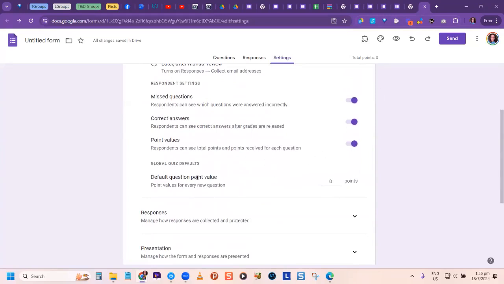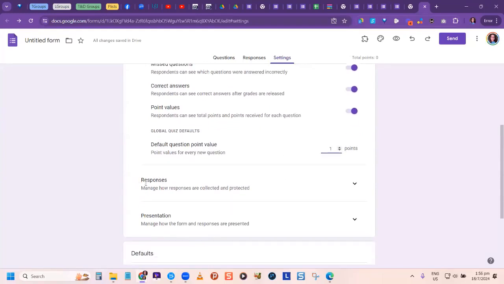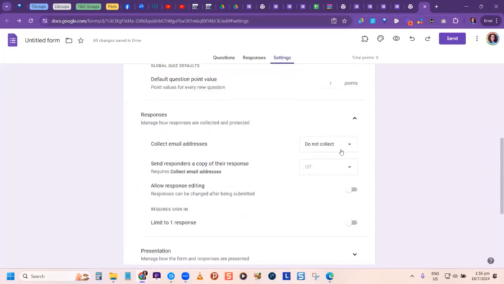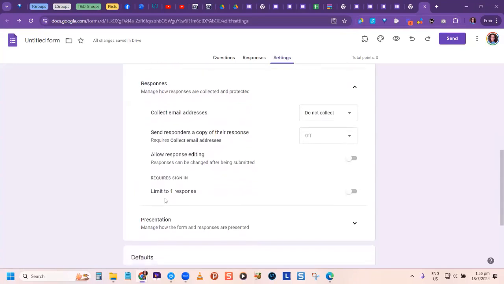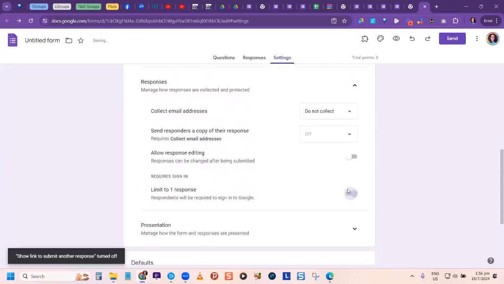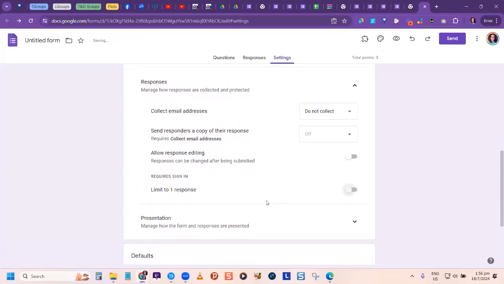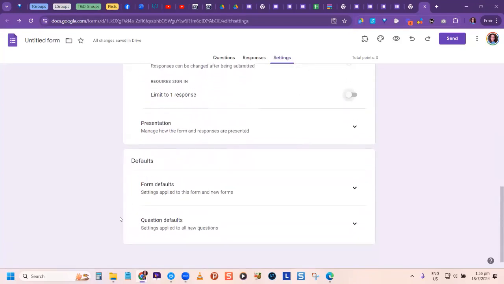And here it says default question point value, and I'm going to make it 1 point. Or you could leave it blank if you didn't want it. So you have that option. It says responses. How many responses are collected and protected? So you can go through all of this. Limit to 1 response. You can turn that on, meaning that the person can only respond 1 time, or you can leave it off. Because remember, you will see that they answered more than once. So they won't be able to delete it. They'll be able to do the test more than once. That's basically what this is saying.